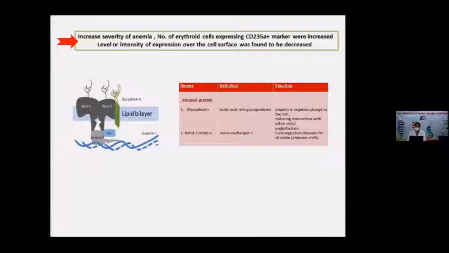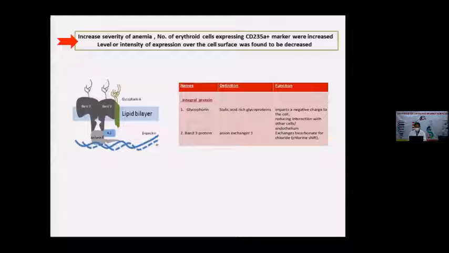CD235A is the glycophorin A protein. It's a sialic-rich glycoprotein, and it's attached with the band 3 protein in the lipid bilayer membrane of the RBC. The function of this band 3 protein is as an anion exchanger, so it exchanges anions against bicarbonate ions. The function of glycophorin A is to provide the negative charge over the cell surface. So you can see if the expression of this marker over the cell is decreasing with the severity of disease, it means the negative charge over the cell surface will also go down.